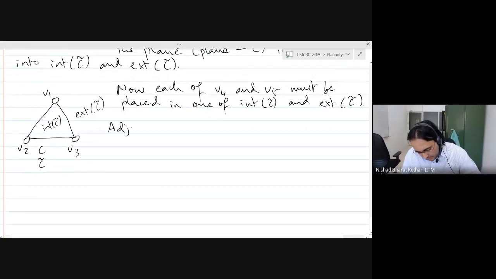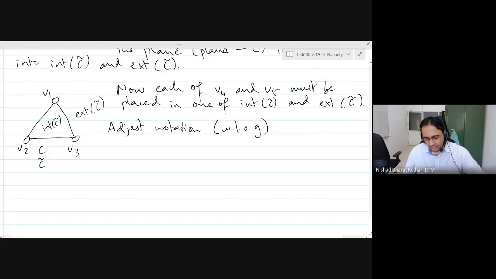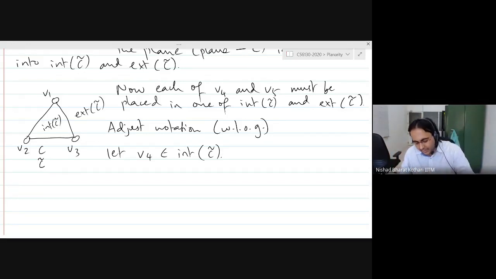So here is where we are going to adjust notation, or if you like, without loss of generality. Let V4, the point corresponding to V4, belong to the interior of C tilde. If you don't think that this is without loss of generality, then you can repeat the whole argument with putting it in the exterior, and you will see that the whole argument goes through.